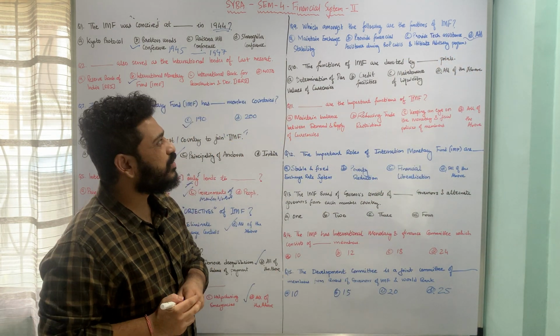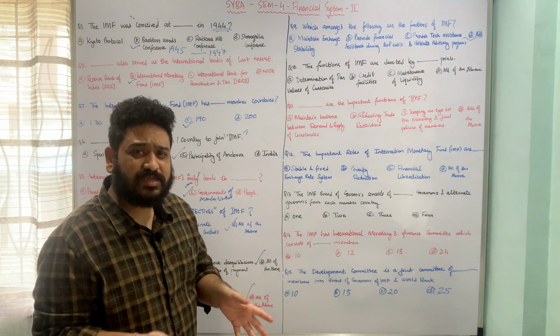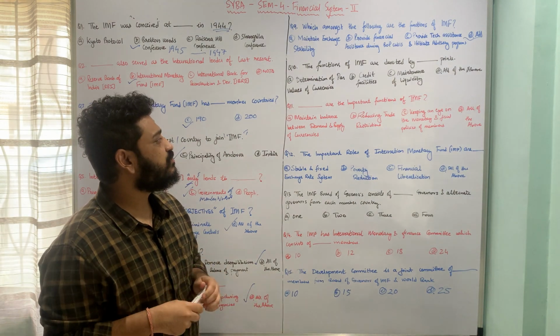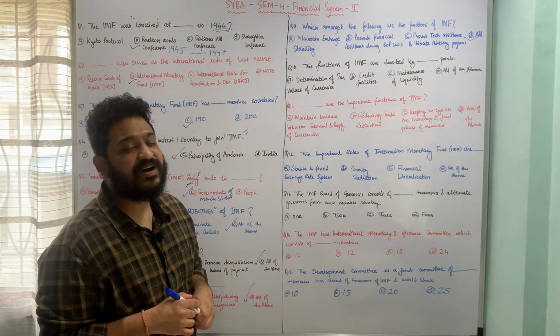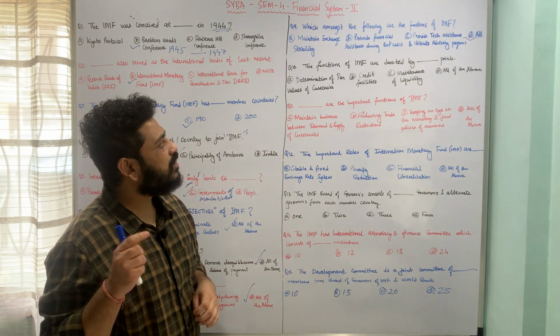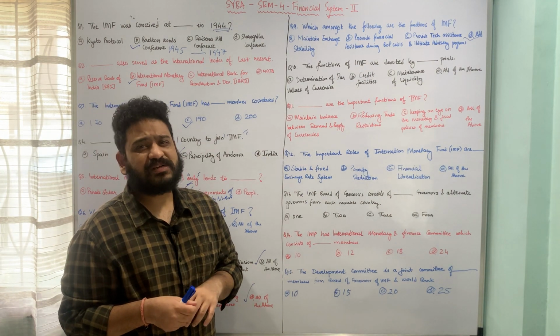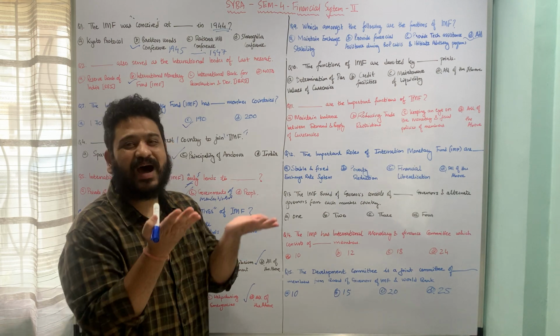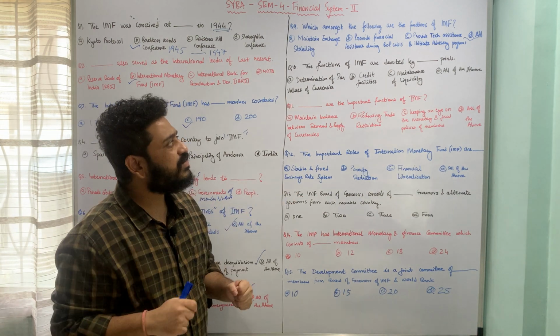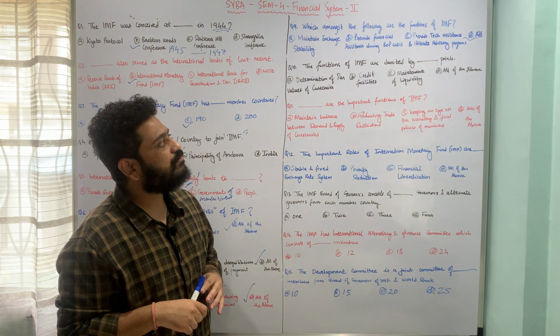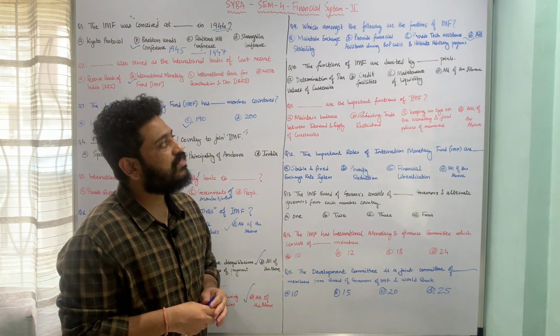Again we are looking at next question number 10, which talks about functions of IMF, and the question is framed in this fashion: the functions of IMF are denoted by dash points. Let us look at what are the underlying options available to us. First is determination of par values of currencies, then we have credit facilities, then we have maintenance of liquidity, and then all of the above.